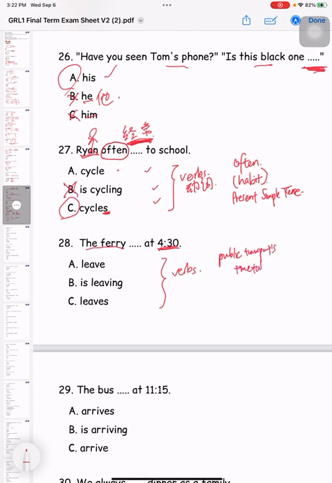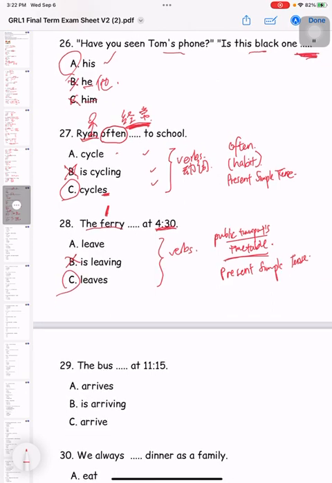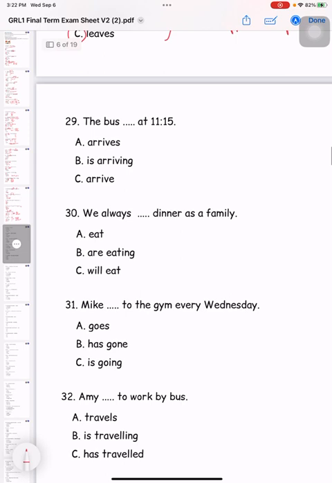Why? 我们在讲着那个船几时离开，几时启程这一些. So this is about a public transport timetable. When we are talking about a public transport timetable, which tense do we have to use? Same, we've got to use present simple tense. So B is wrong because B is present continuous tense. So only A and C. The ferry is only one ferry, so we've got to add S. So it's C.